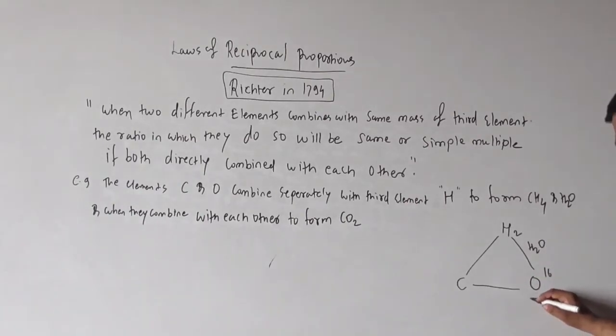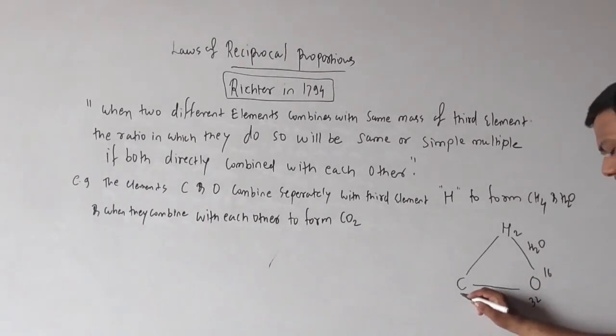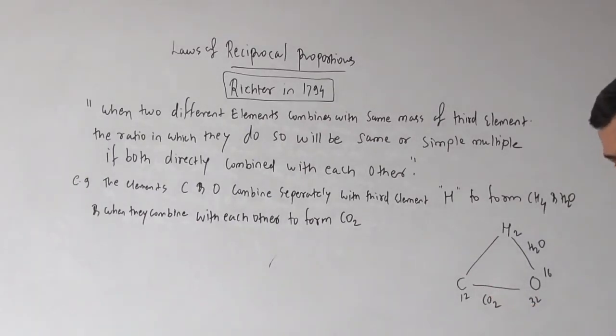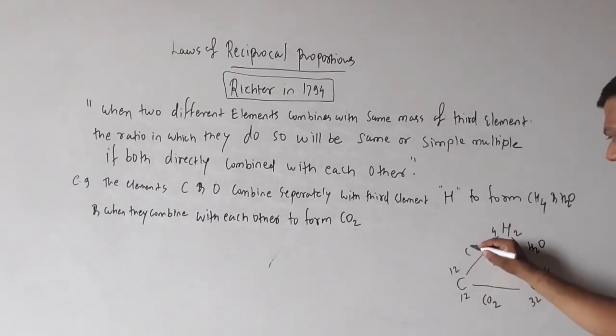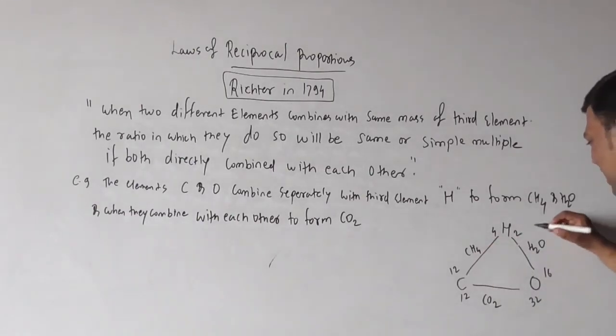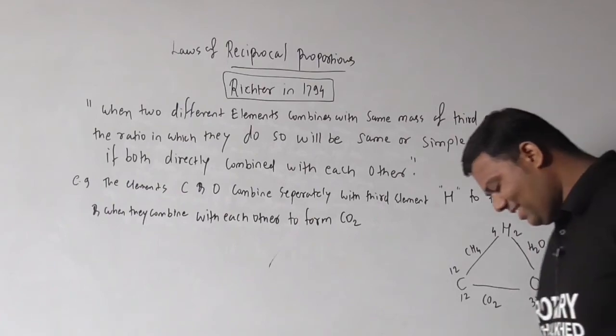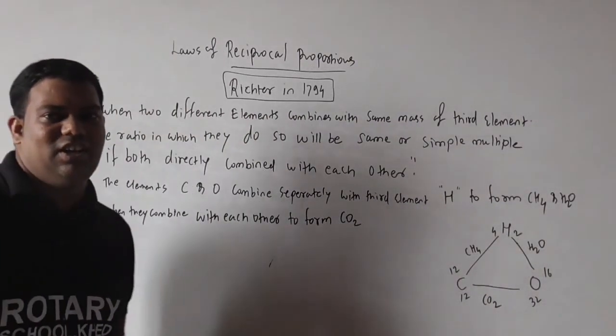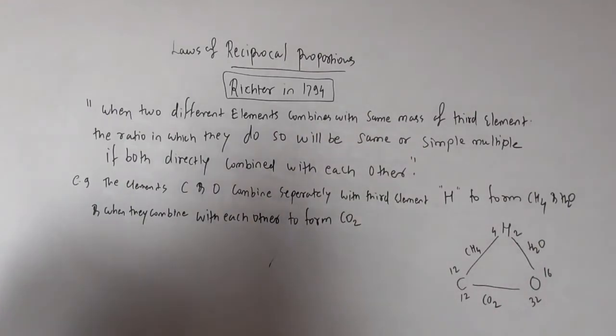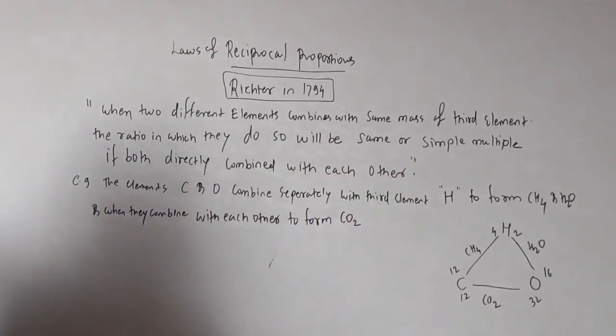When oxygen is 32 and carbon is 12, you get CO2. And when hydrogen is 4 and carbon is 12, you get CH4. Like that is the triangle. Under the law of reciprocal proportions we can explain it easily.